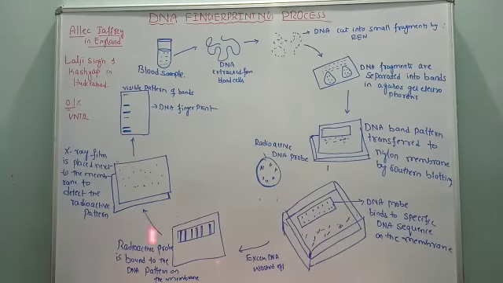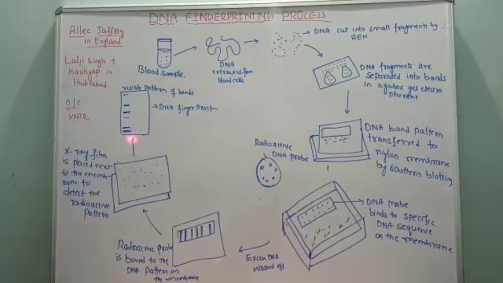The diagram of the radioactive probe and the X-ray both show how the DNA fingerprint is obtained. Finally, in the last step, the visible pattern of DNA bands appears as dark bands, and that is known as a DNA fingerprint.